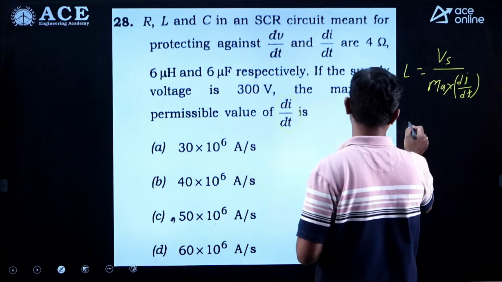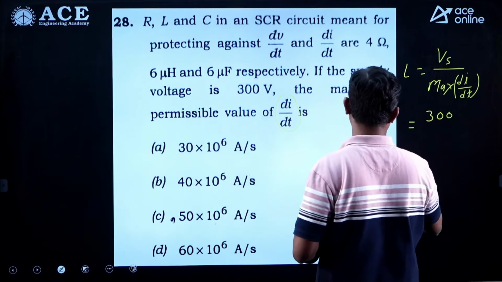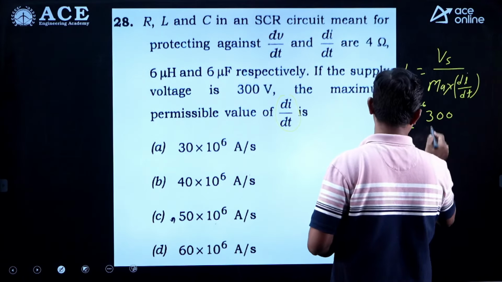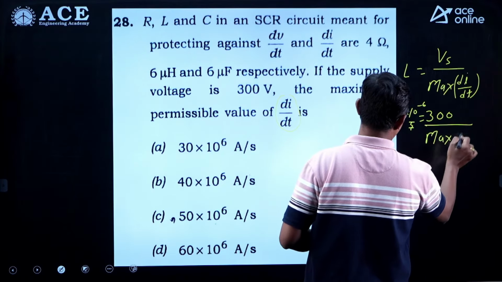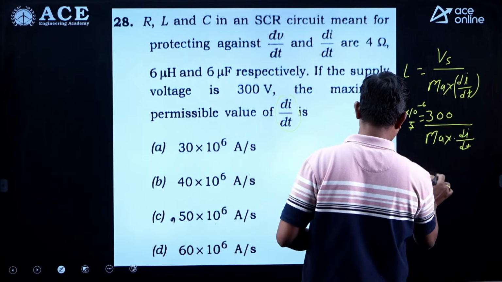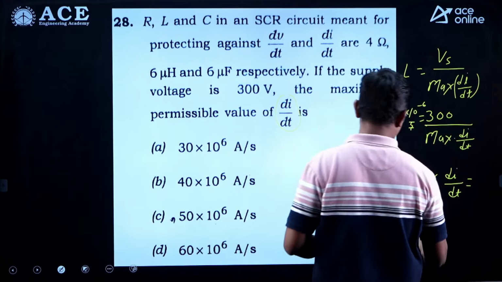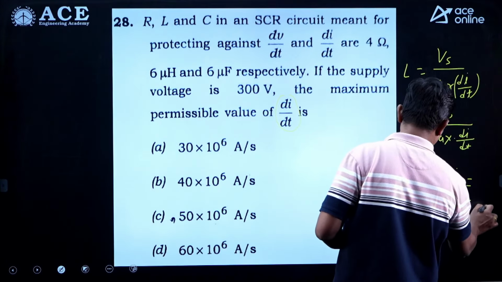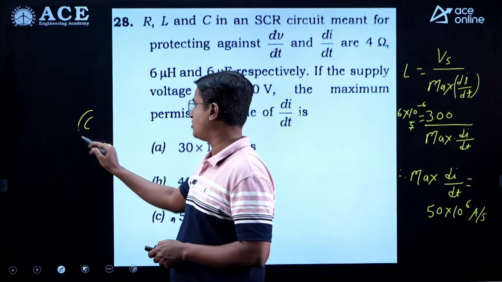So from that L equals Vs upon maximum di/dt. Now we can put the values. Vs is 300, inductor value given is 6 microhenry. So 6 into 10 to the power minus 6 is equal to 300 upon maximum di/dt. So from this I can get maximum di/dt is equal to 50 into 10 to the power 6 ampere per second, right. So the correct answer is option C. For this question the correct answer is option C.